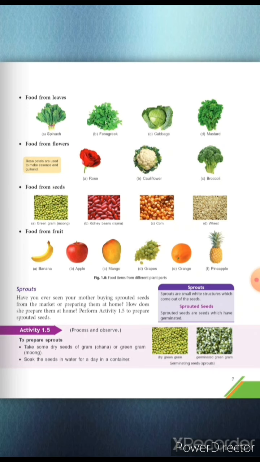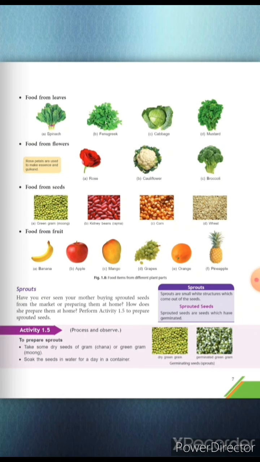And in case of flowers, we use them as a food item: rose, cauliflower, broccoli. And in case of seeds, green gram, that is moong, kidney beans, that is rajma, and next is corn and wheat. Similarly, in case of fruits, we take banana, apple, mango, grapes, orange, and pineapple. So these are the various food items taken from different plant parts.